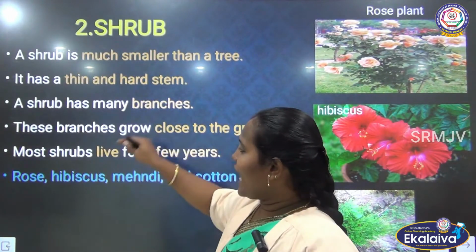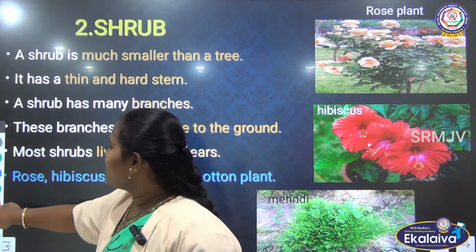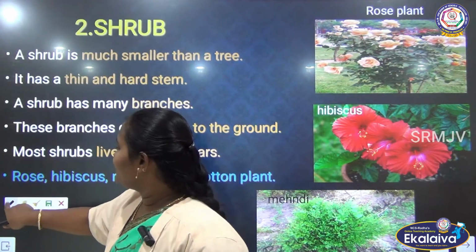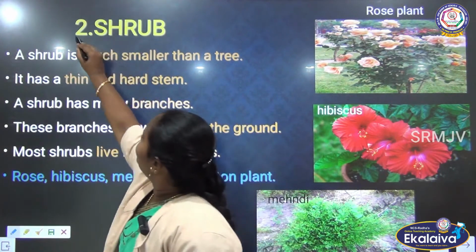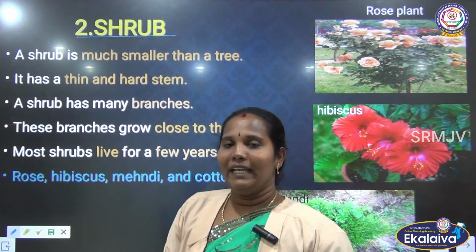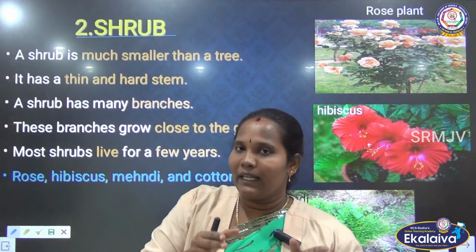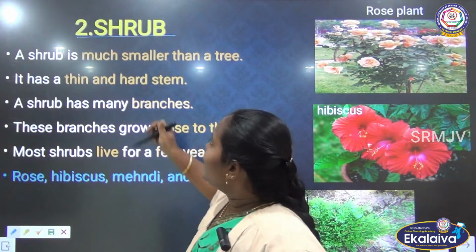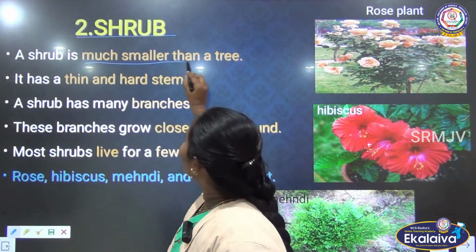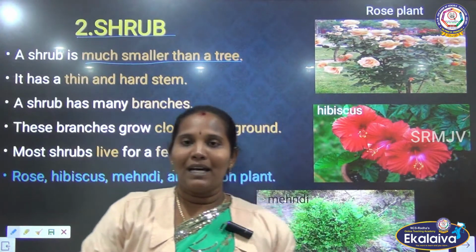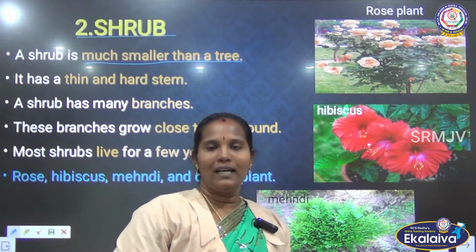Next, the second one we have to see among the small plants is the shrub. I already told you the shrub also looks like a big plant. It also looks like a tree, but compared to a tree, it is smaller. Compared by size, it is a very small tree.